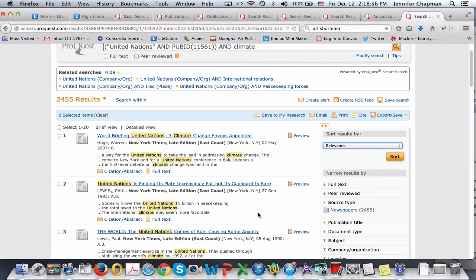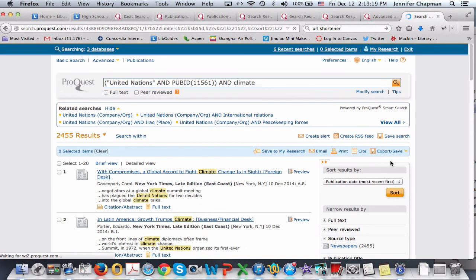So you can either go back and rewrite it for the phrase climate change, or you can tell it to sort by publication date. There's another way of getting the search to be more along the lines of what you want. You're looking for articles that came out in the last year, so you would ask for it to sort by what is most recent first. All of these are different variables that you can use to help get the results that you want for your search.